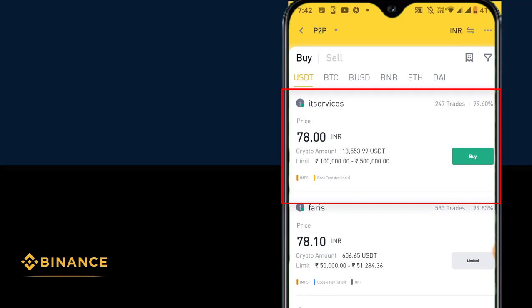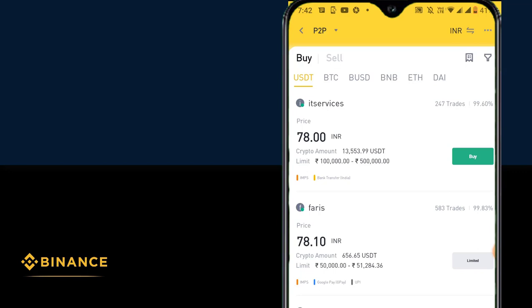If you would like to buy from him, you can see you have two options, IMPS and bank transfer, because he has a minimum of 1 lakh rupees, right? That is why he is using IMPS and bank transfer. When we look for smaller quantities like 100 rupees or 200 rupees, most of the traders offer Google Pay, PhonePe, Paytm or UPI ID. Using that, you can send the money quickly and they will release the payment quickly.